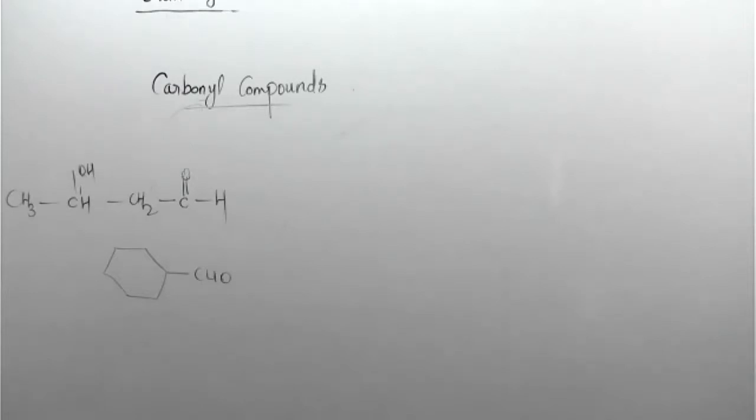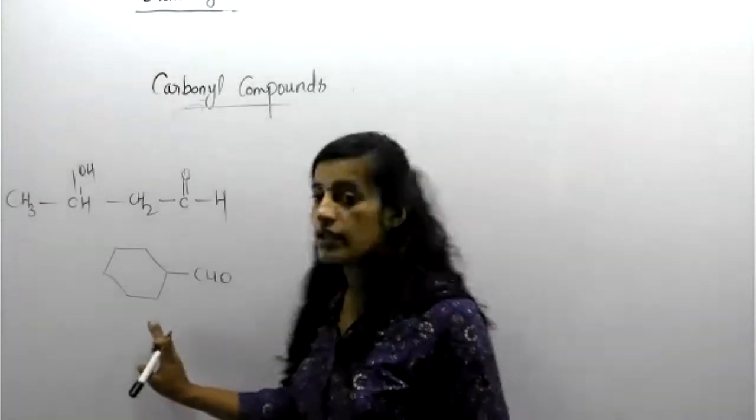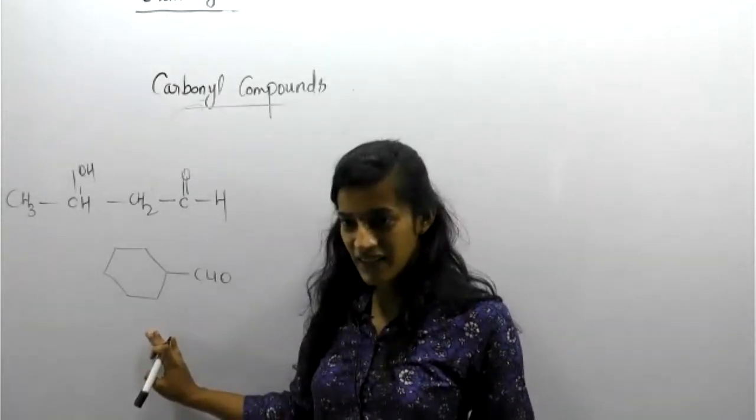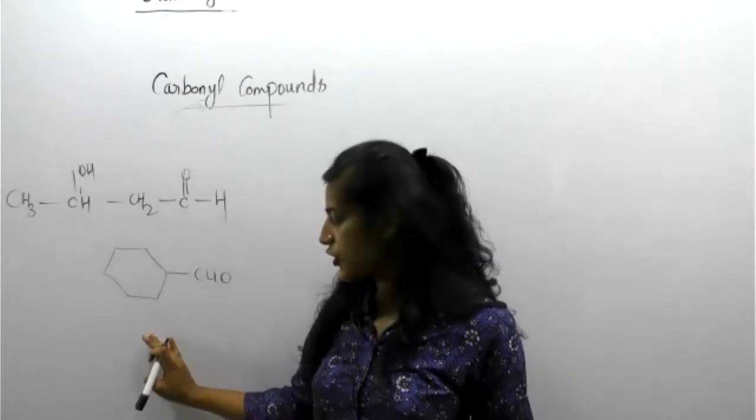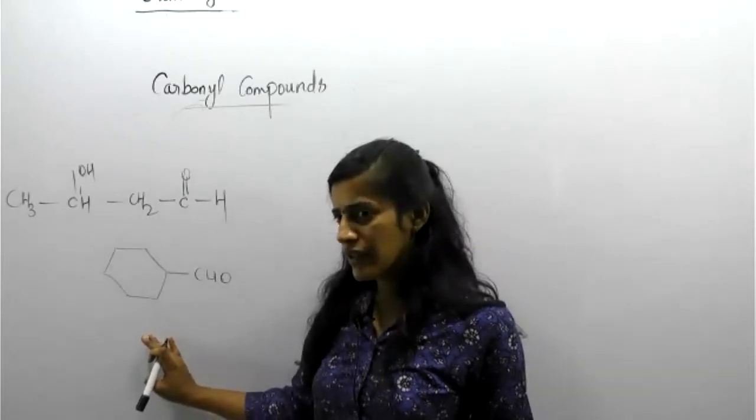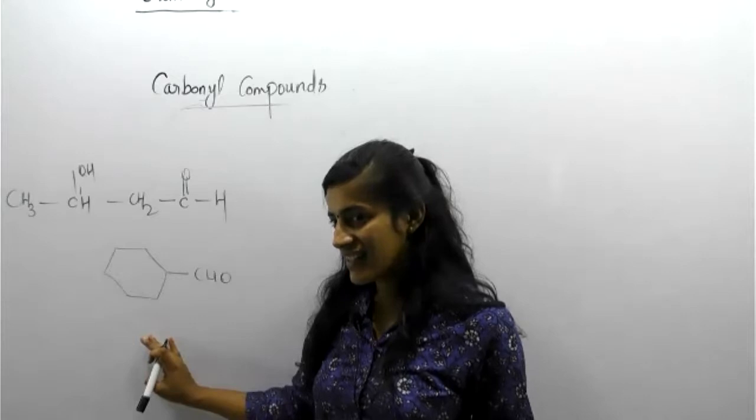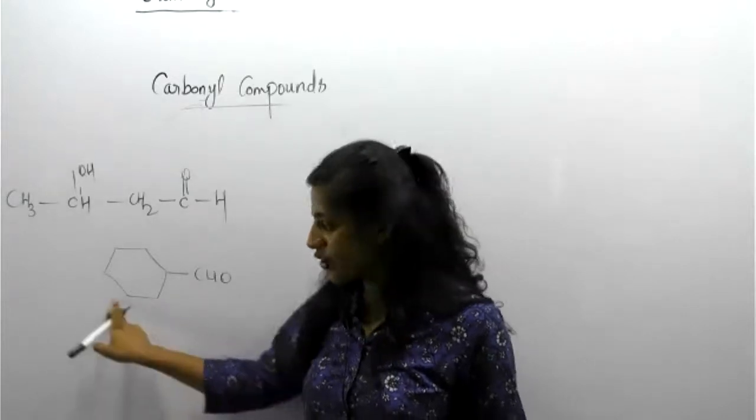Okay, but I am ready to teach one more name for your information. Cyclo, correct.